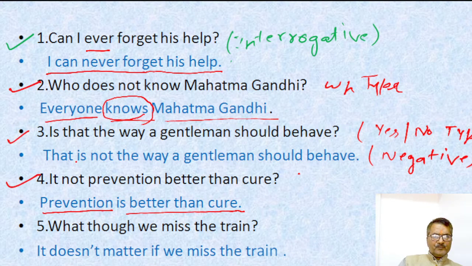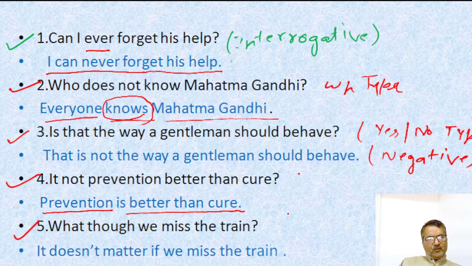Fifth example: "What though we miss the train?" It means it is an interrogative sentence, and if an interrogative sentence begins with "what," it is replaced by an affirmative: "It doesn't matter."